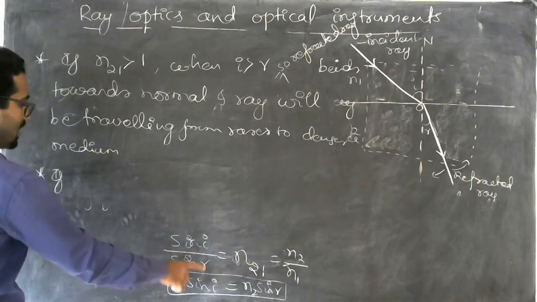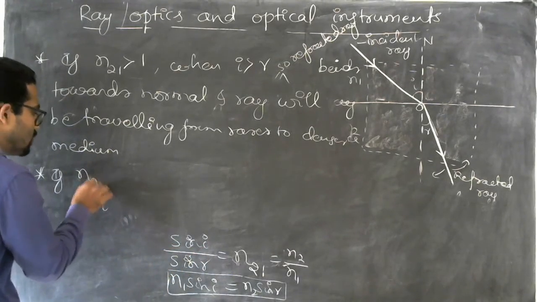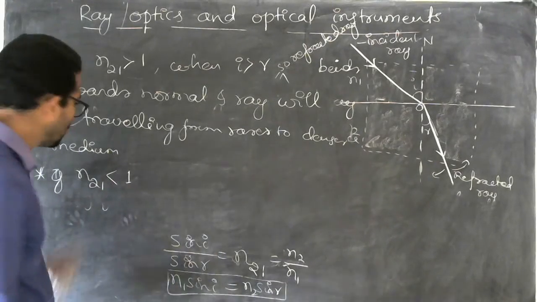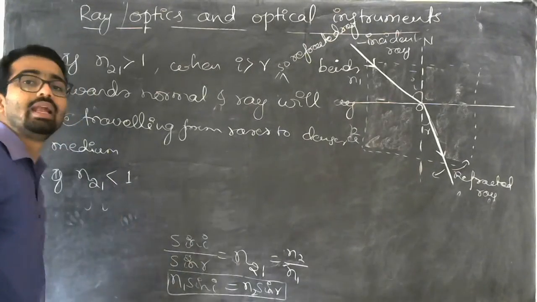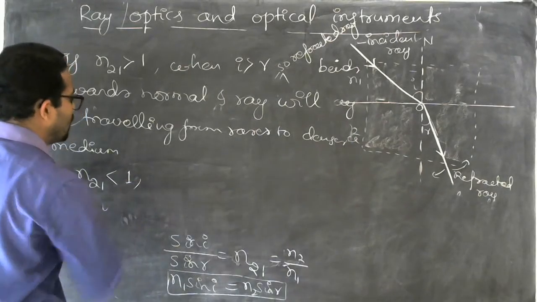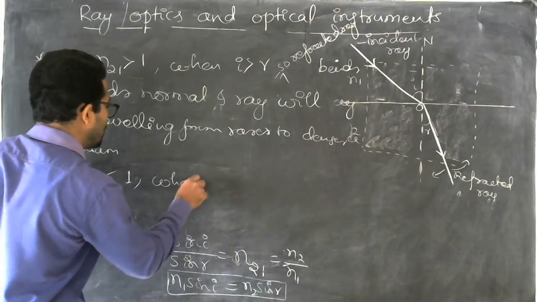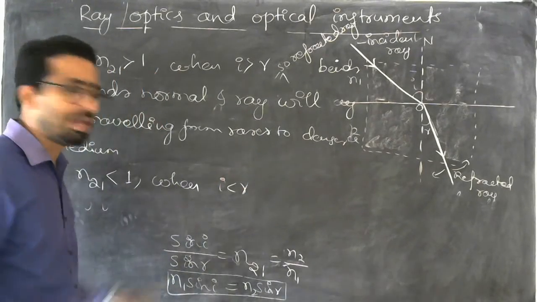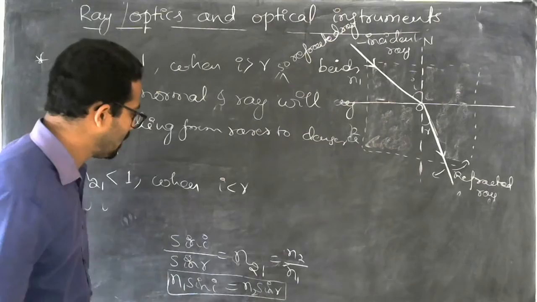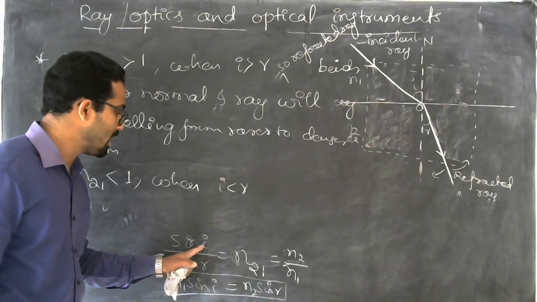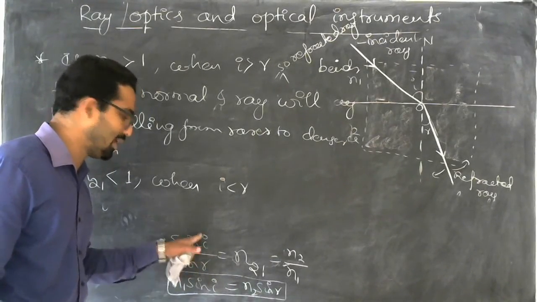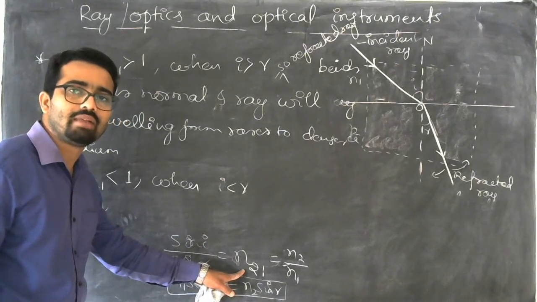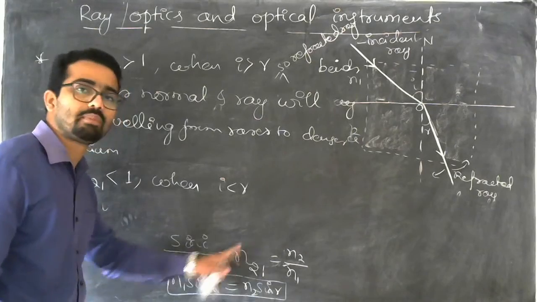If you substitute values for i and r, and you get a value for n21 which is less than 1, this happens when i is less than r. If r is greater than i, then n will have a lesser value because n is inversely proportional.